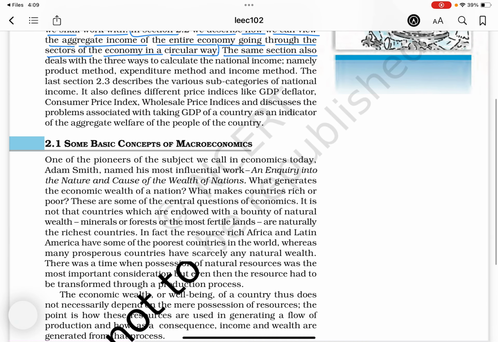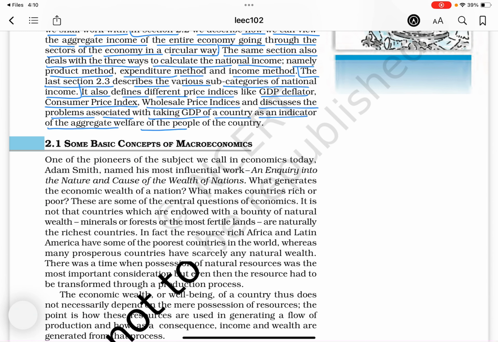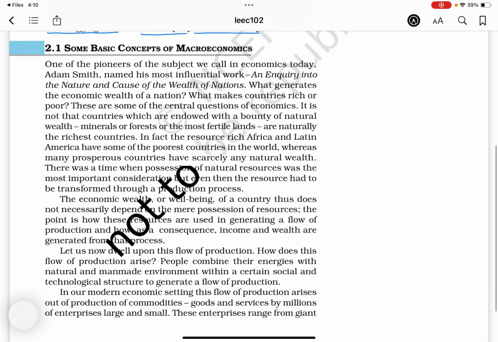The same section also deals with the three ways to calculate the national income, namely product method, expenditure method, and income method. The last section 2.3 describes the various categories of national income. It also defines different price indices like GDP deflator, consumer price index, wholesale price indices, and discusses the problems associated with taking GDP of a country as an indicator of the aggregate welfare of the people of the country.